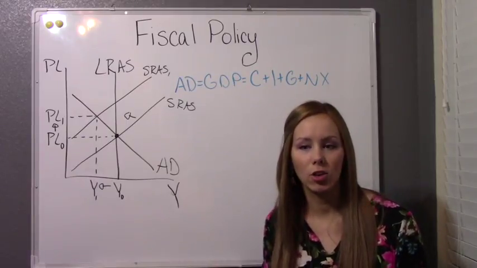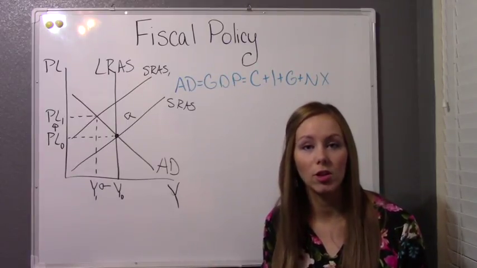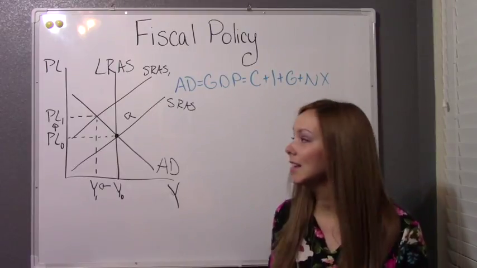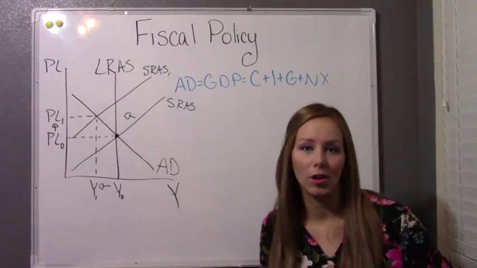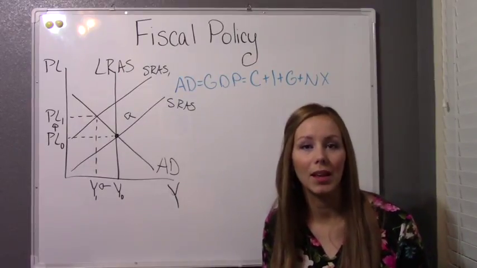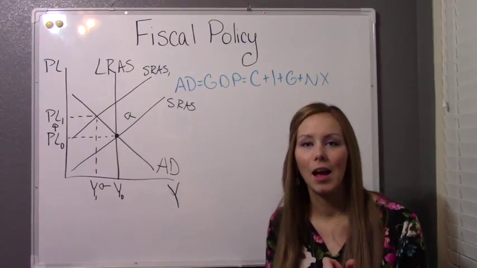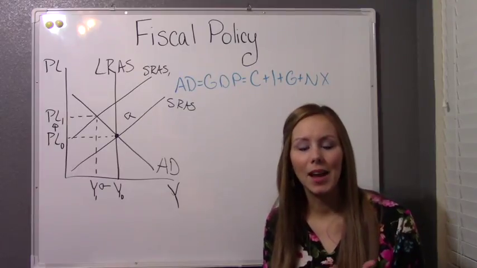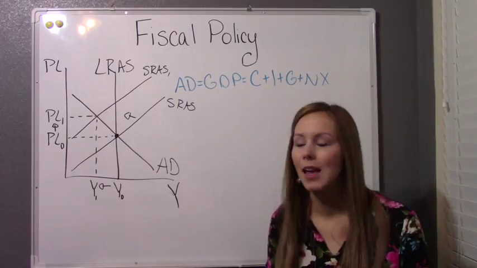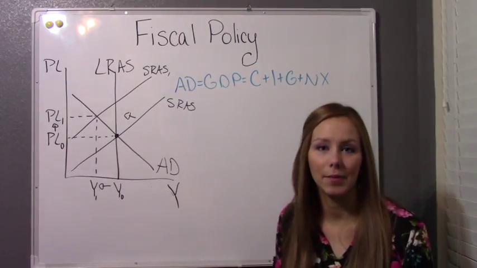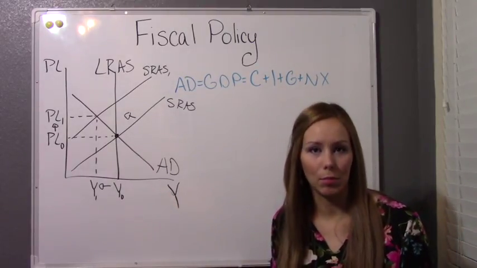But what's called non-discretionary fiscal policy, which is also known as automatic stabilizers, are things that happen in the economy automatically because of previous bills that Congress has written. Those could be examples like unemployment benefits and taxes. Basically, because tax and welfare policy has put in these automatic stabilizers, it's going to automatically affect aggregate demand. Okay, so let me give you a couple examples.